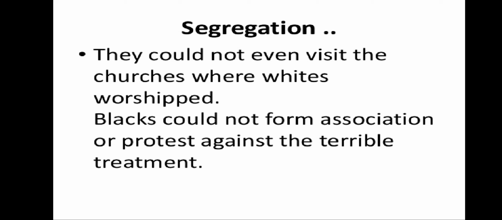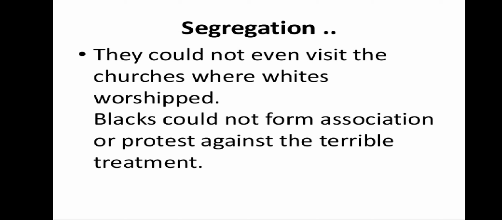The system of apartheid divided the people and labeled them on the basis of their skin color. The native people of South Africa are black in color. They made up about 3/4 of the population and were called blacks.